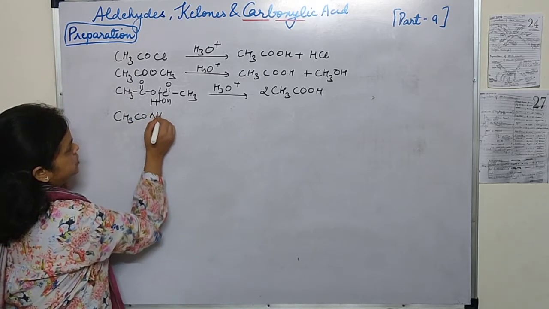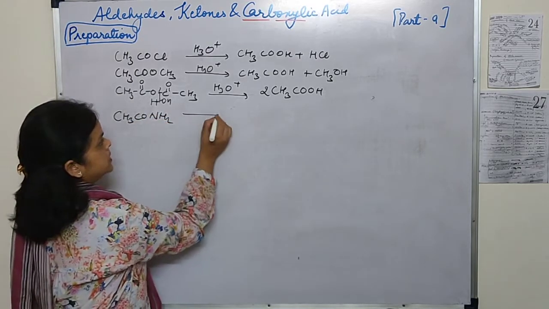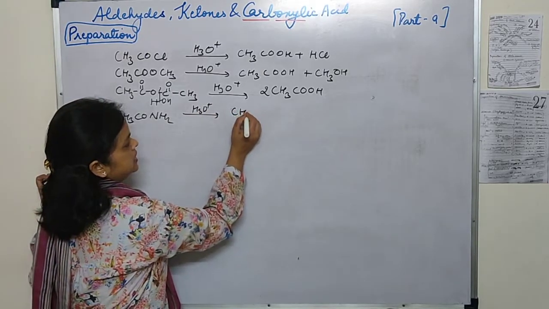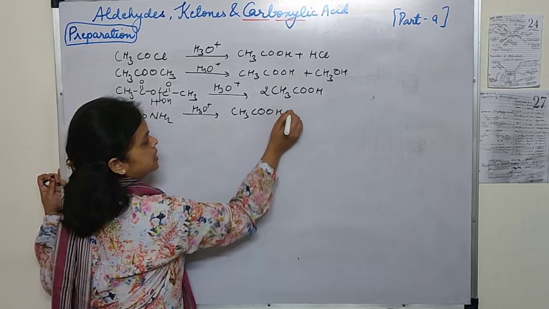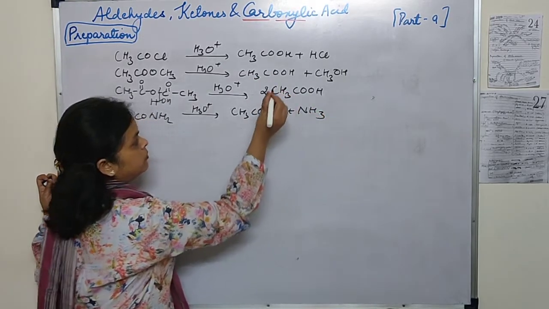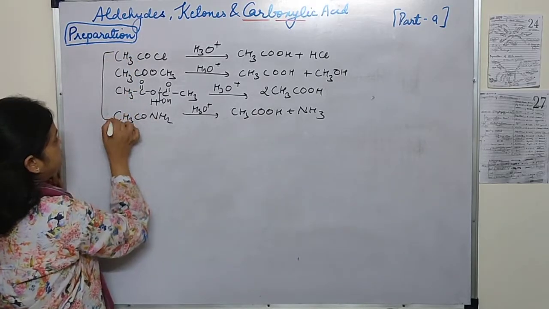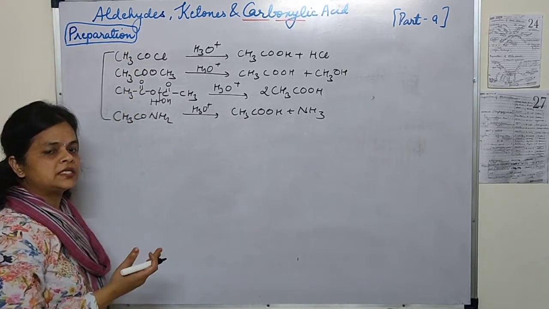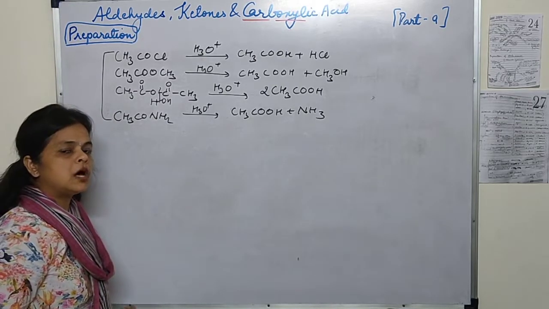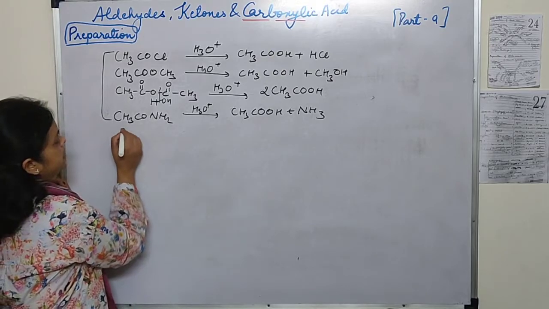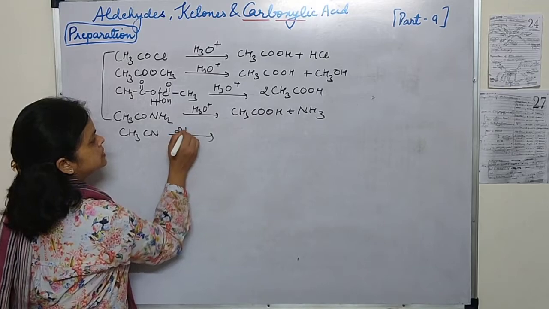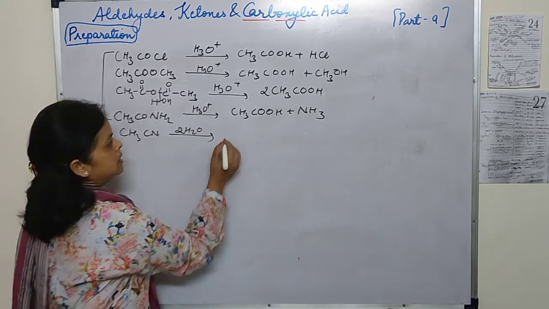CH3CONH2. When it undergoes hydrolysis, it is also going to form CH3COOH along with ammonia. So in this way we can say that all the 4 derivatives are converted into carboxylic acid, that is the parent carboxylic acid. Now the last method was how to convert cyanides. So cyanides, when they are undergoing complete hydrolysis, they are forming the corresponding acid.